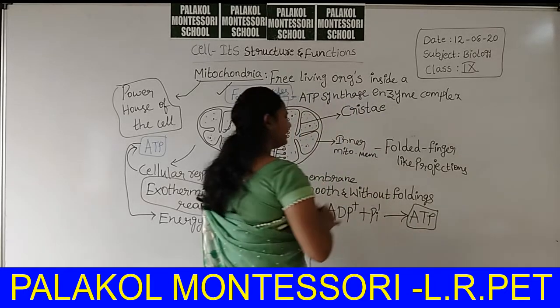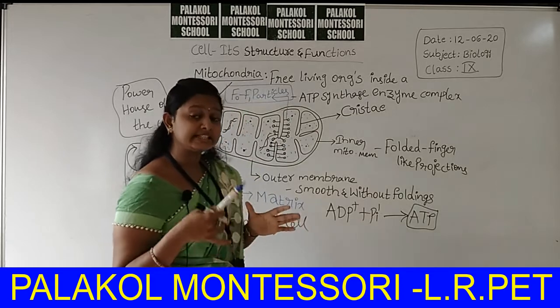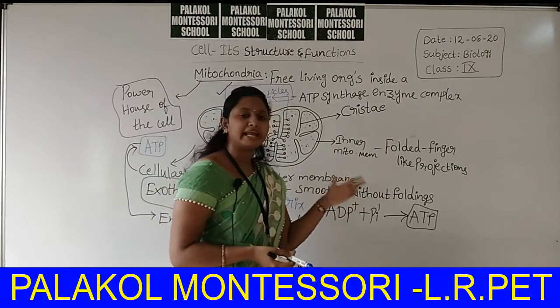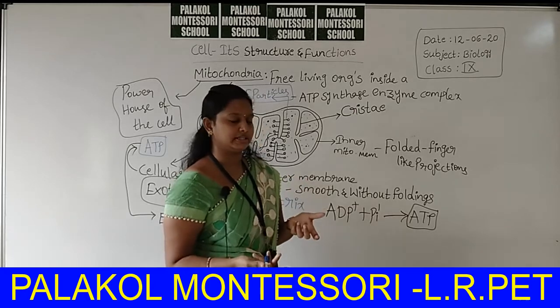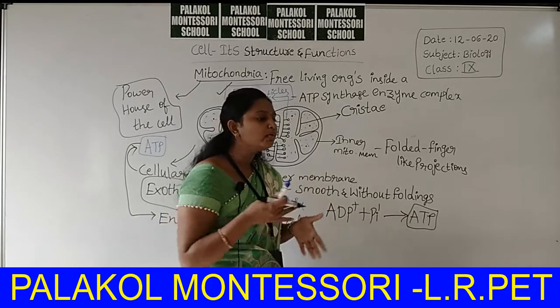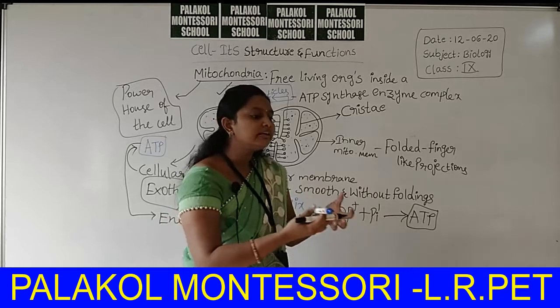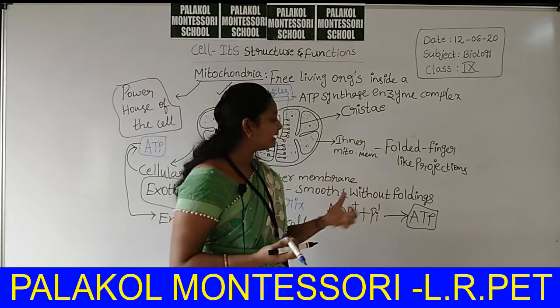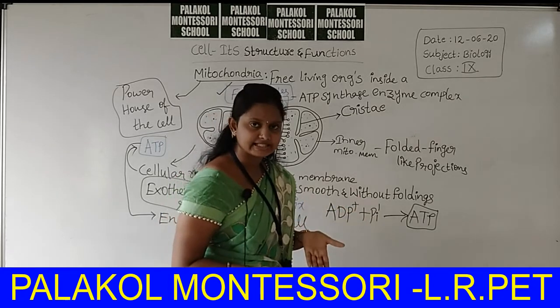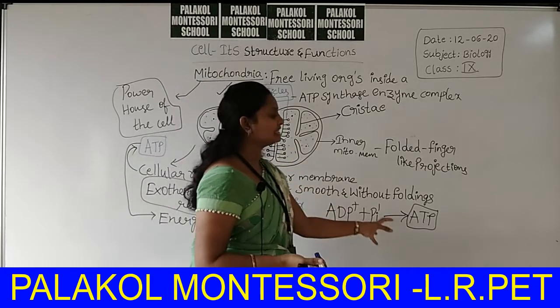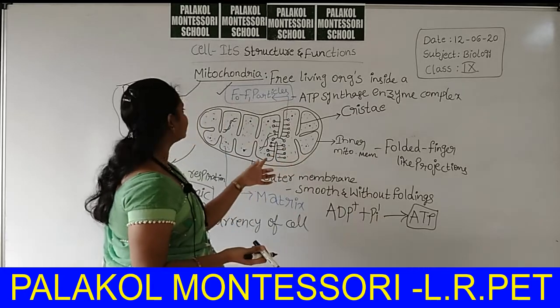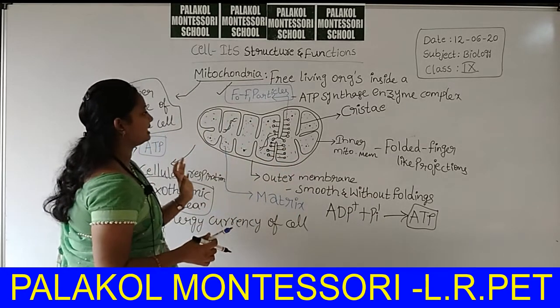Why is ATP called the energy currency of the cell? Due to breakdown of ATP, we do functions. That's why to do a function, we should utilize ATP. That's why it is called energy currency. Due to liberation of ATP, mitochondria is called the powerhouse of the cell.